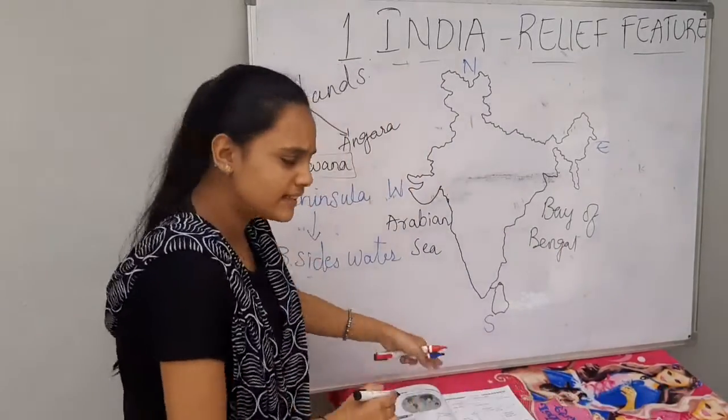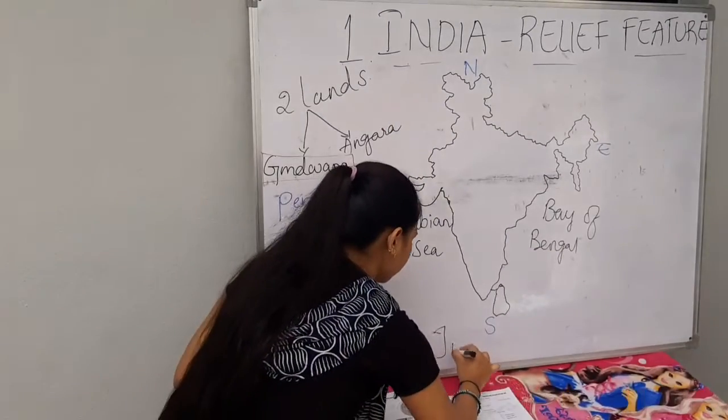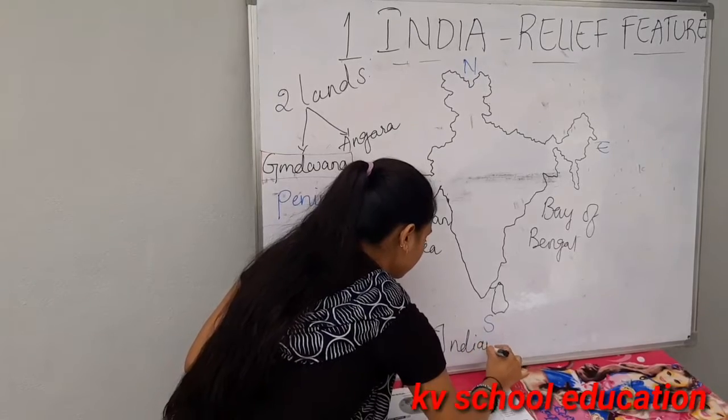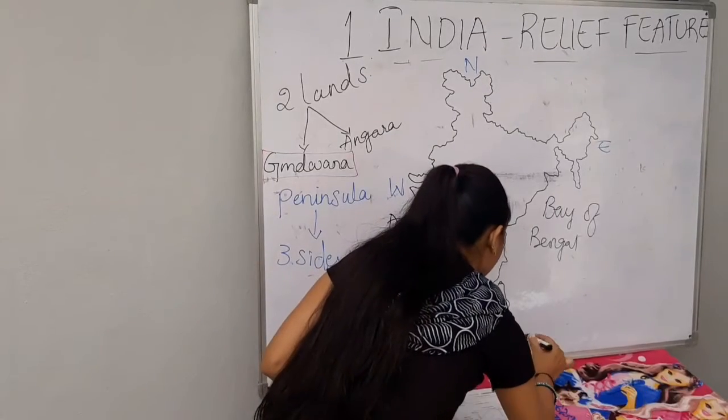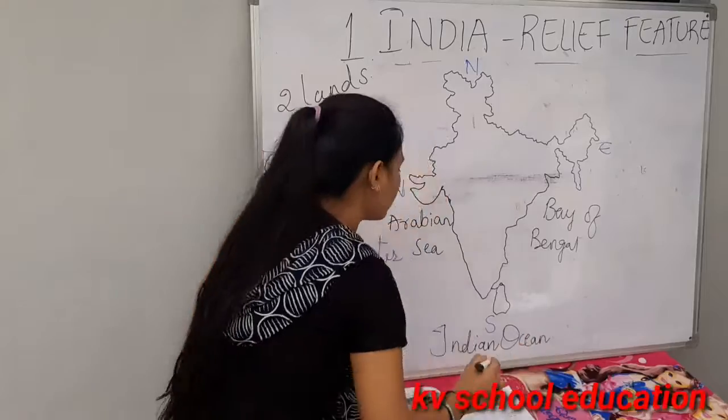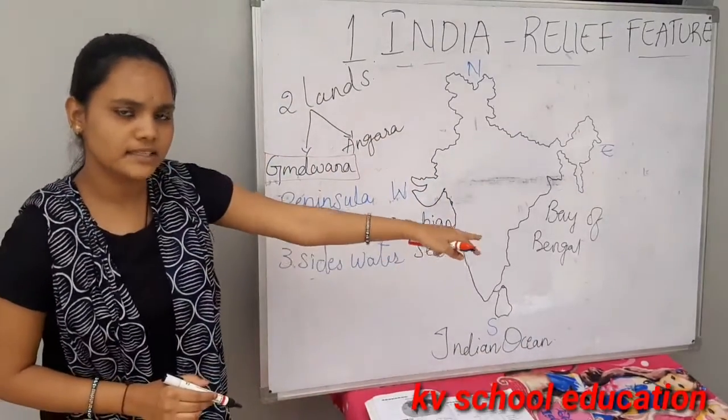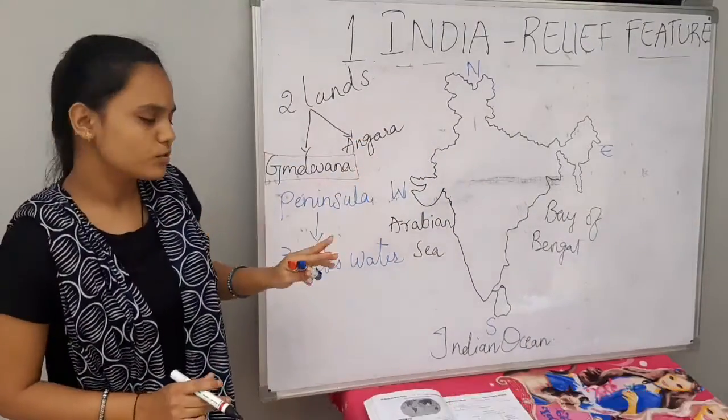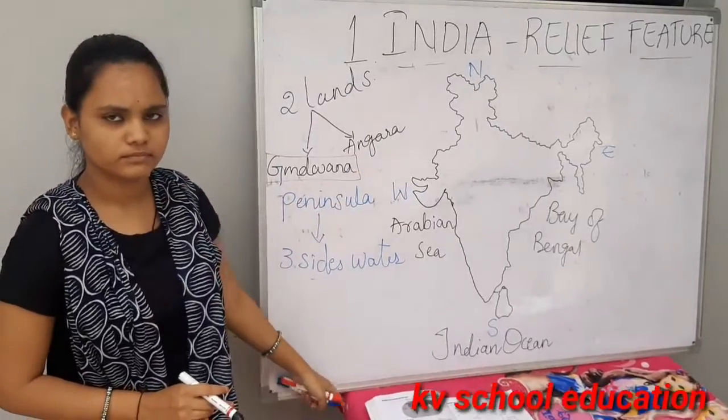And on the southern side there is the Indian Ocean. So you can see here 3 sides water and 1 side land. This is known as a peninsula.